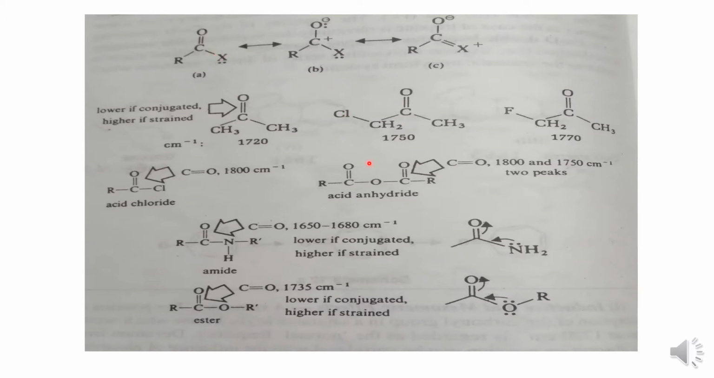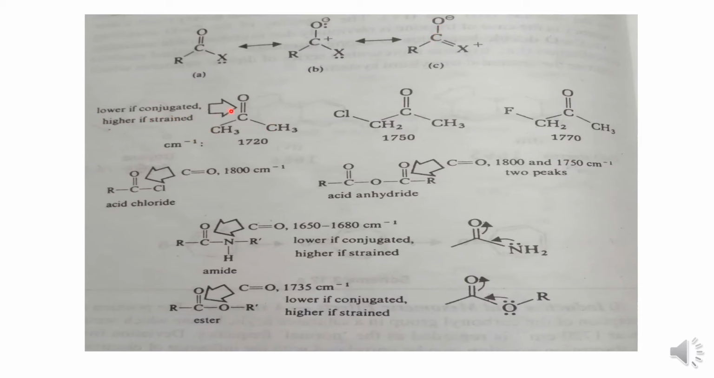These are the examples for the above statement. This is R, an alkyl group, attached to an acyl halide. If a halogen atom is attached to a carbonyl compound, the frequency increases. Instead of this halogen, if this is a nitrogen atom, there is a decrease in frequency and a decrease in carbonyl absorption. Lower if conjugated, higher if strained.